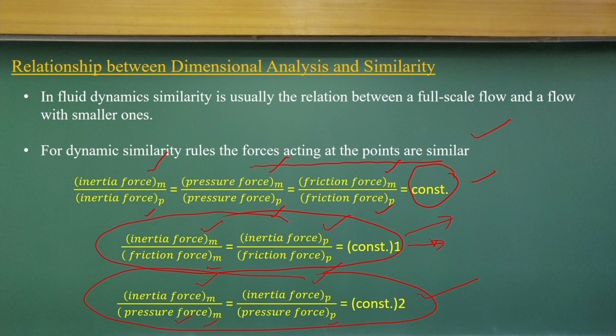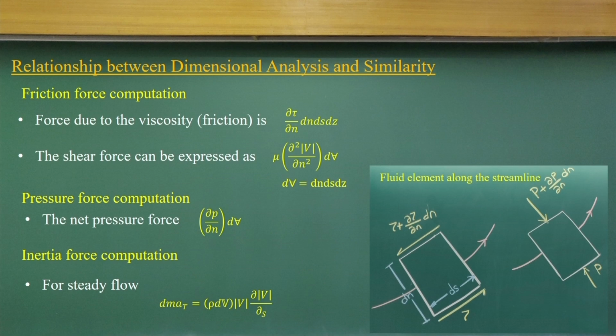Now, I am not going into the detailed derivation of this part. If you take a fluid element along a streamline, like this is the fluid element and this is the streamline, having dx and dn dimensions, you have the shear stress which is changing along the n direction, and you get what the shear stress could be. In a similar way you can find out the pressure variations.